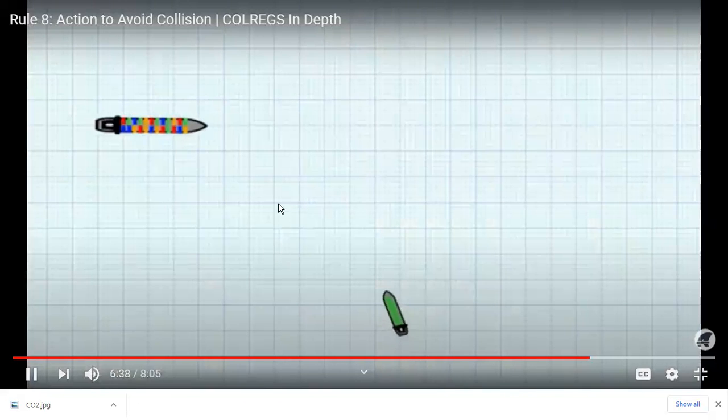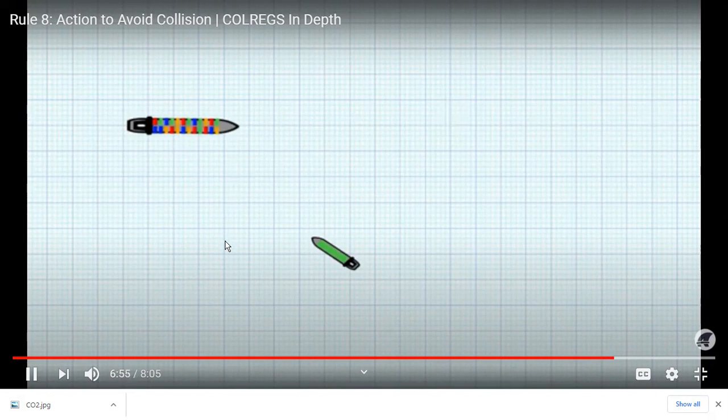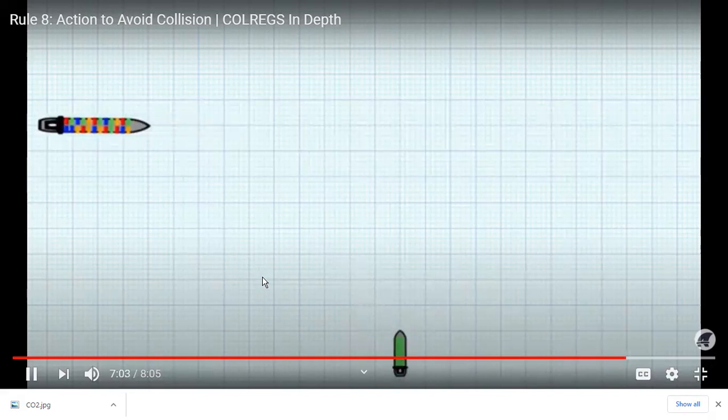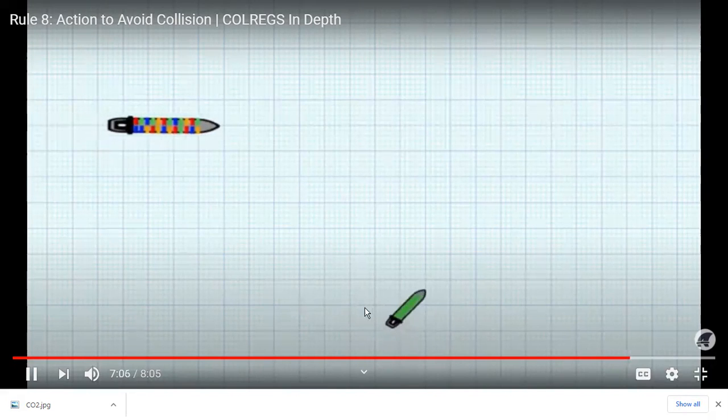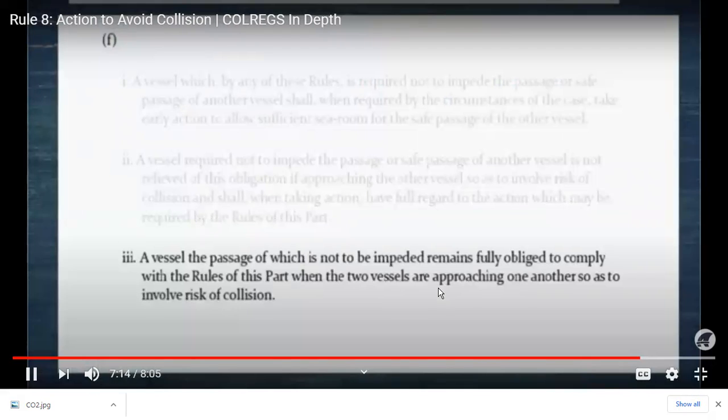Now, actually, she should have taken action and passed astern of her. But since she didn't take action, we took action. Our green vessel is taking action, going to port. But if she takes action at a later stage, she will alter to starboard to pass astern of us, and then we will develop a more close quarter situation. So the better action for us is to go to starboard parallel to her course, take a round turn, and pass astern of her if required, or we can continue with parallel course for some time.